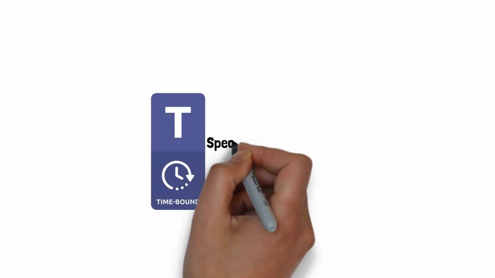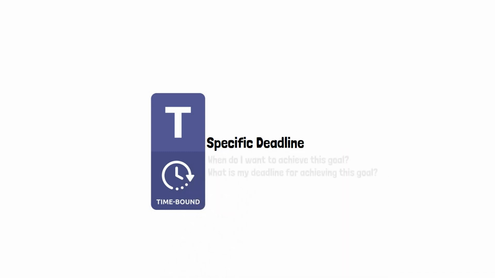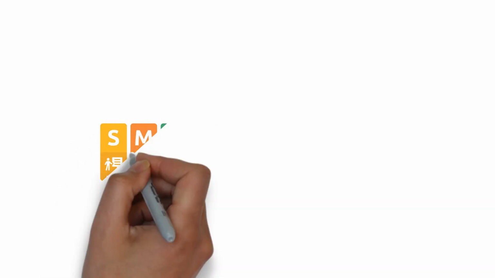The final step in setting a SMART goal is to make sure that it is time-bound. A time-bound goal is one that has a specific deadline. When setting a time-bound goal, it is important to answer the following questions. When do I want to achieve this goal? What is my deadline for achieving this goal? By answering these questions, you can ensure that your goal is time-bound and that you have a sense of urgency to achieve it.